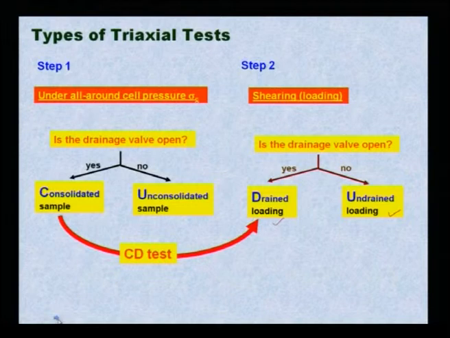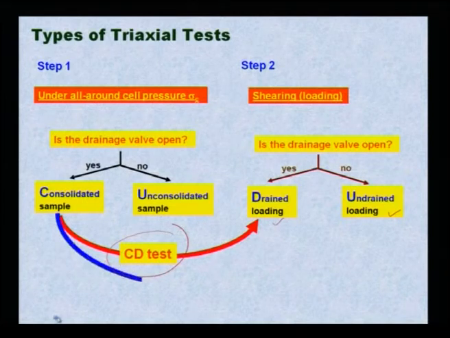Look at this. Step 1, if the sample is consolidated, that means the drainage valve is open during all round cell pressure application, this is called a consolidated sample. Also during shearing, if the drainage valve is open, then this is called drained loading. If both these conditions are there, this test is called a consolidated drained test, CD test.